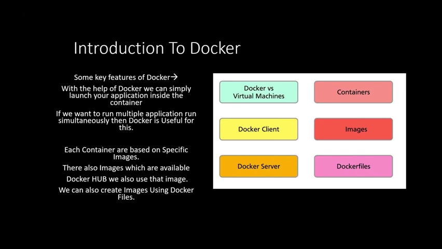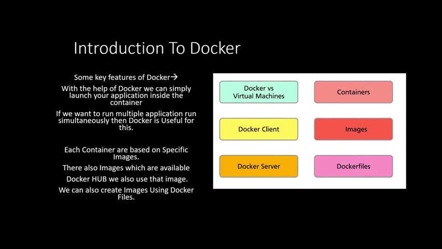Firstly, I'll explain what a virtual machine is. A virtual machine is basically a machine that is installed on your laptop. Like this is an HP laptop, and here the operating system is Windows. But if you want to work on a Mac OS operating system or an Ubuntu operating system or a Linux operating system, different versions of Linux, Kali Linux, these are called virtual machines. This is a physical server and here is a host operating system that is Windows, but I want to use a Linux operating system on my laptop.